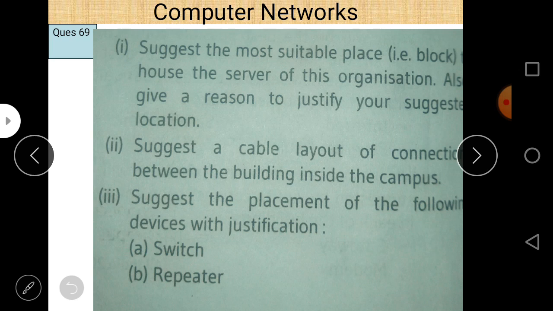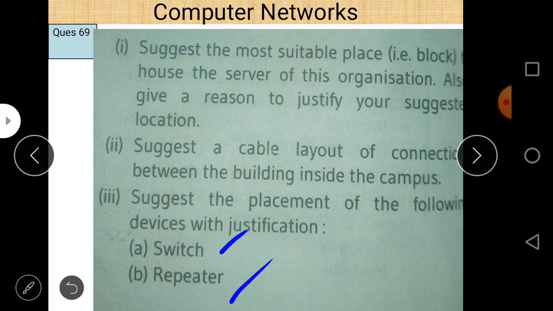Wherever you want to place a switch or repeater, we already know that a switch is used within a building to connect different computers to each other, and a switch is also an intelligent device. As far as the task of a repeater is concerned, a repeater just repeats the signal when there is a very large distance between source and destination.